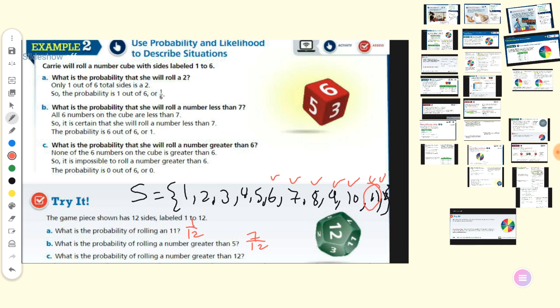12 is always the denominator. What is the probability of rolling a number greater than 12? There's no number greater than 12, so it's 0 over 12, which equals 0. So it's an impossible event.